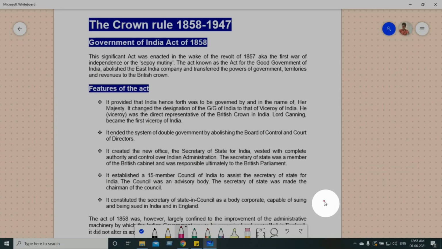So we are going to discuss today the Crown Rule, 1858 to 1947. Under this we have the Government of India Act 1858. Everything that happened from 1858 to 1947, we will not cover here, but here we will be talking about 1858.